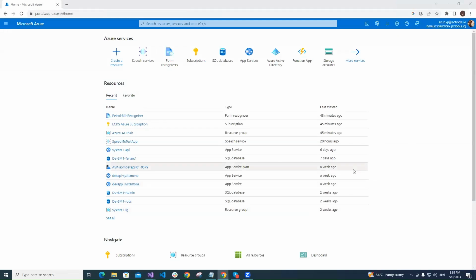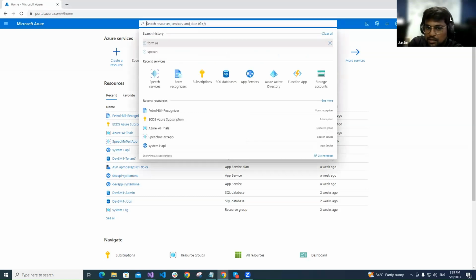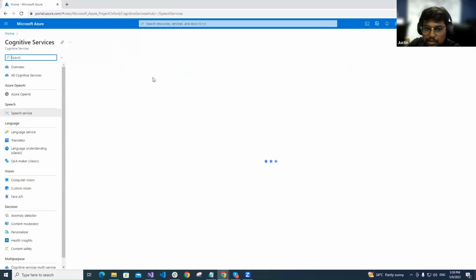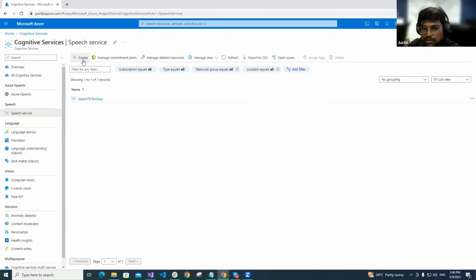Yes. Now in the Azure portal, we will create a Speech service provided by Azure. If you go to the portal, we can search for speech services, or search for Azure Cognitive Services. It will take you to the speech services page, where we can create our speech service. Let me create one.